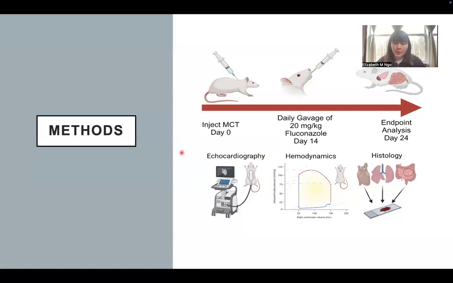We had three experimental groups: our healthy control, MCT vehicle, and then our treatment group, MCT fluconazole. Both MCT groups received a one-time injection of monocrotaline, or MCT, to induce PAH, and then 2 weeks after MCT injection, we started fluconazole treatment to the fluconazole group, or we gave a 50-50 PBS to ethanol solution to the vehicle group. The vehicle and the fluconazole group received their respective treatments every day via oral gavage until our endpoint analysis on day 24, where we collected fecal samples, did echocardiography, invasive pressure volume loops, and collected tissue for histology.